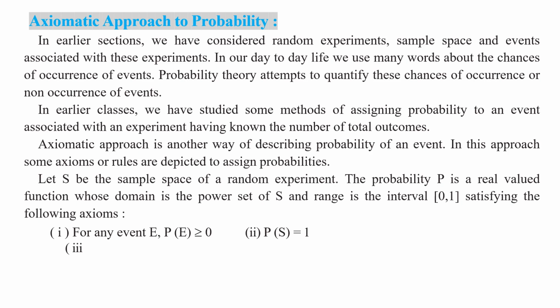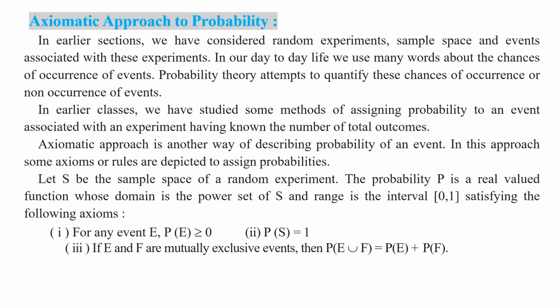And the third axiom is: if E and F are mutually exclusive events, then P of E union F is equal to P of E plus P of F. Okay, my children, we use these three axioms in this axiomatic approach of probability.